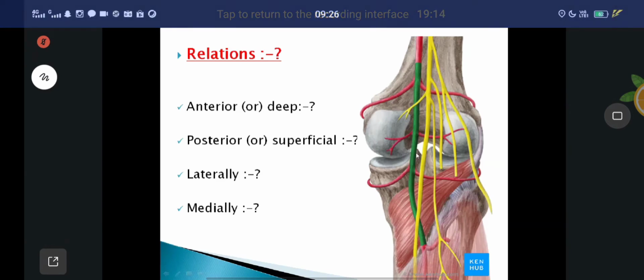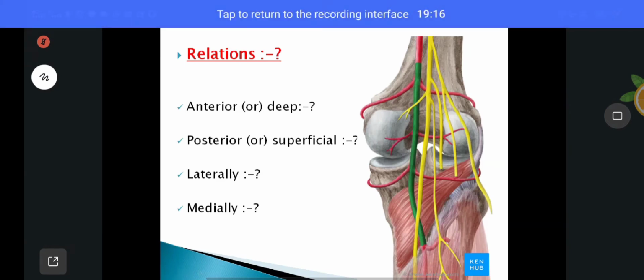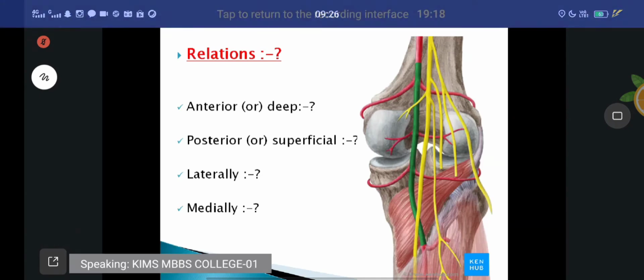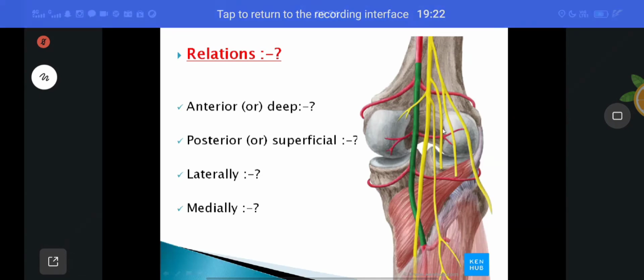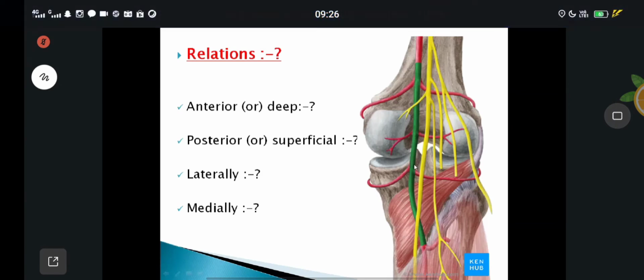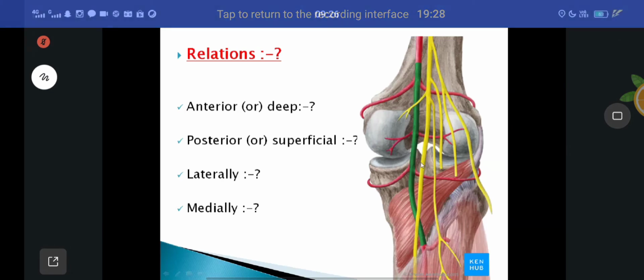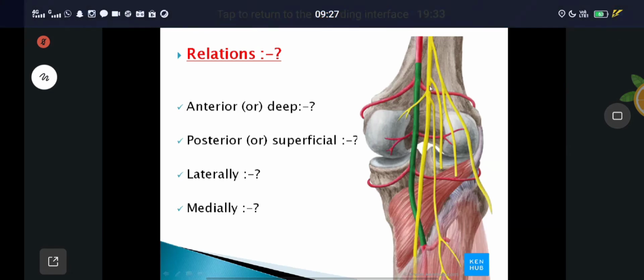Are you clear now? Posteriorly you can see the superficial structures, especially the tibial nerve, and after that the popliteal vein, superficial to the artery. Those are called posterior, also called superficial. Is that clear, all of you?